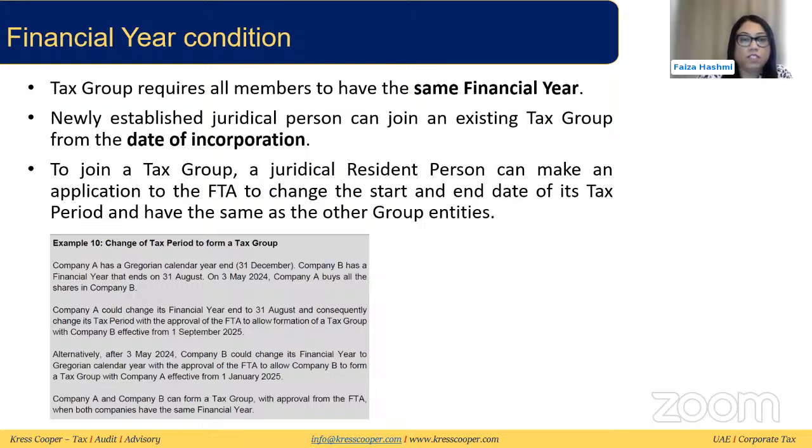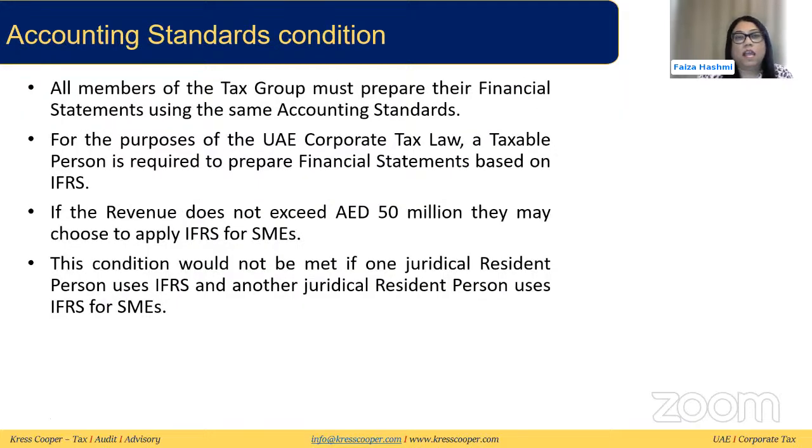If company A is changing its year, then the first tax period approval and the tax group will be effective from 1st September 2025. Or if it is the other way around and company B has changed its year end to 31st December, then the tax group will be effective from 1st of January. So this approval needs to be taken if the financial years do not align for all the members of the tax group.